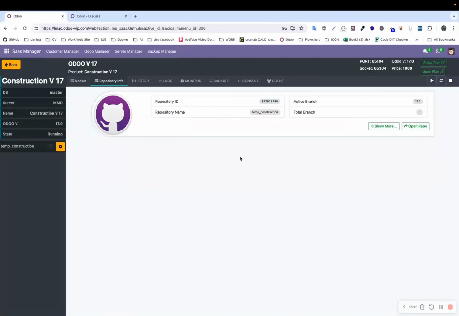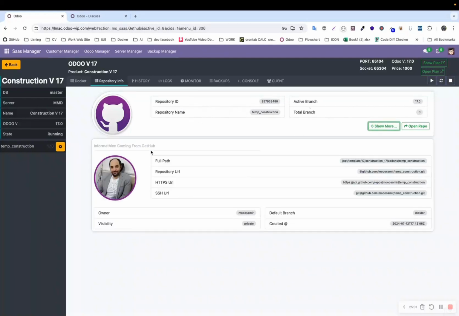These are the repository details. These follow the second level of templates. We can attach multiple repositories. We can view more data about this repository. These data come directly from GitHub. Who is the owner? Which branch is active? The repository links. We have a lot of data here. From here, we can access this repository directly on GitHub.